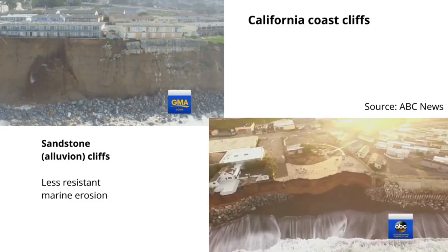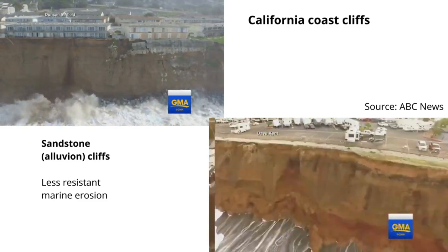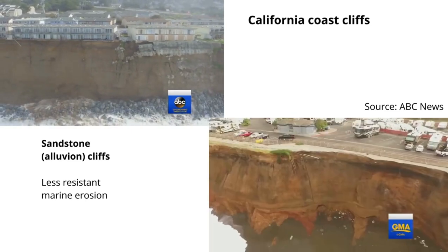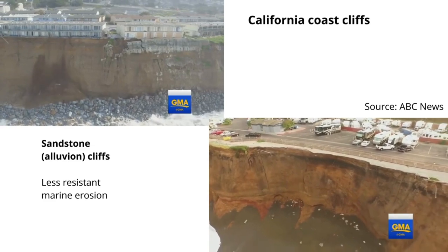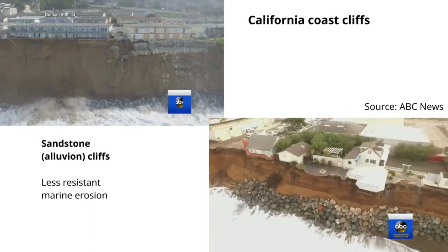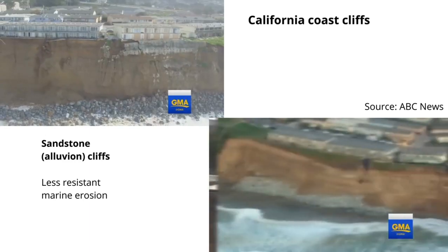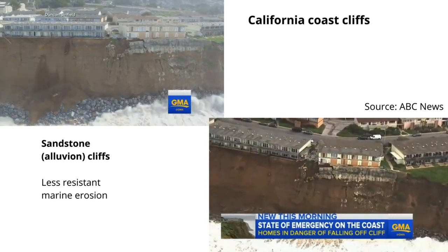On the other hand, softer rocks such as clay and some sandstones erode more easily and can create more gently sloping cliffs, although this is not always the case. The image below shows the cliffs on the California coast. Here, cliffs are formed by alluvium, a type of sedimentary rock more prone to erosion. The retreat of cliffs, particularly those of softer rock, can supply a wide size range of sediments to the beaches.